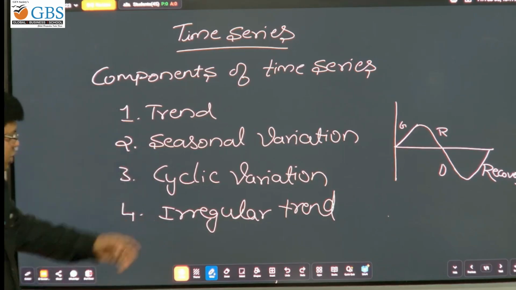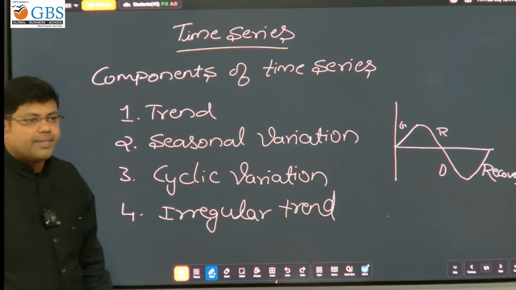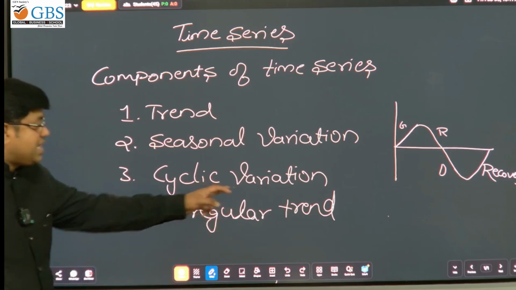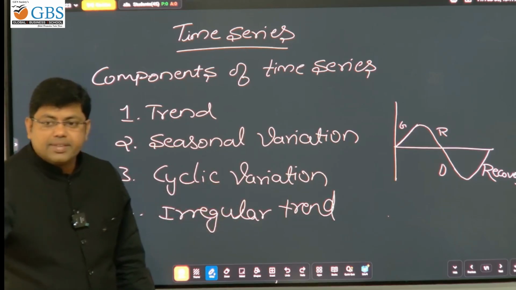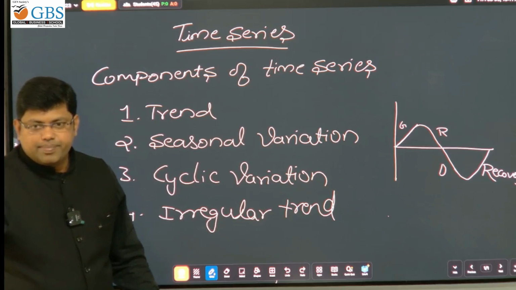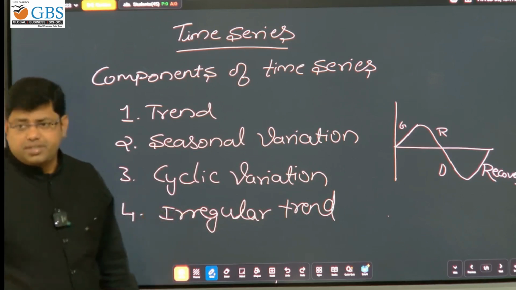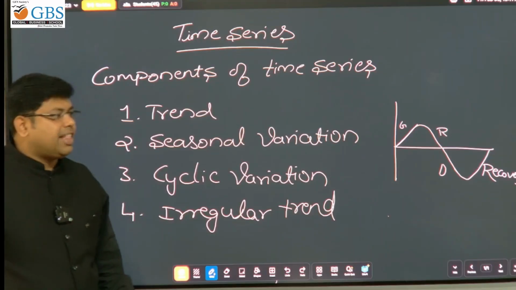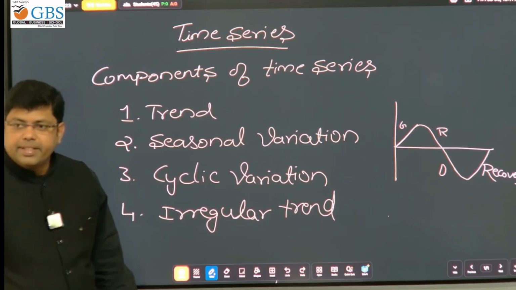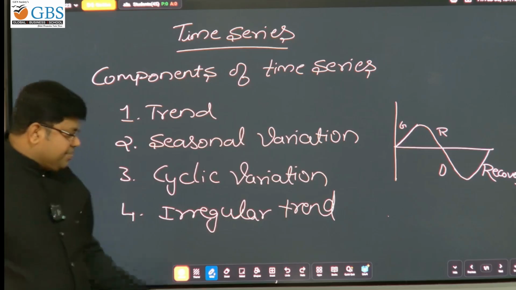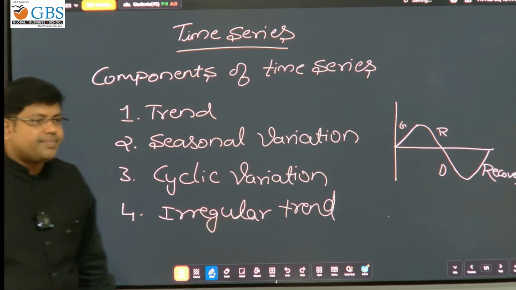And then the last one is irregular trend. An example for cyclic trend, before that, is stock market movement. And irregular trend, sudden changes, that is called as irregular trend.